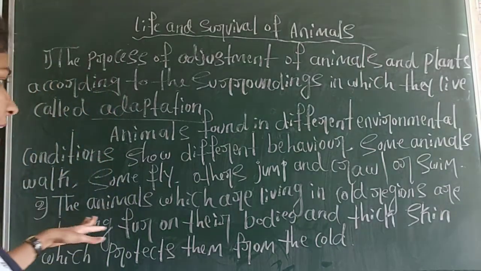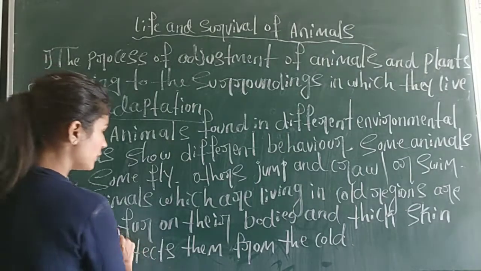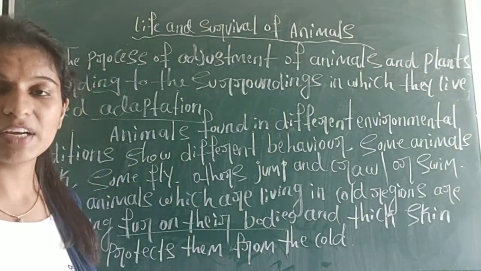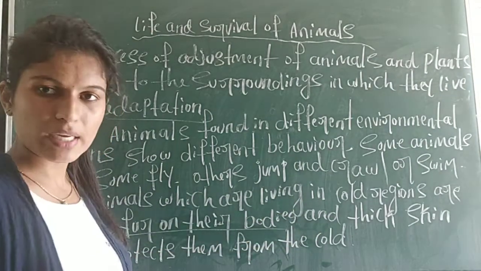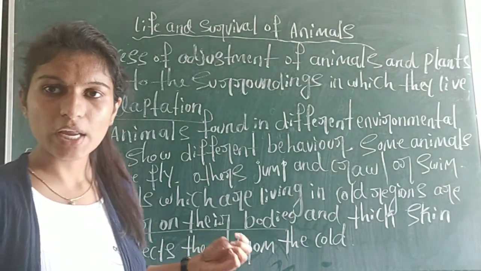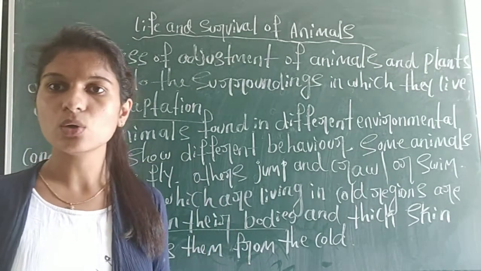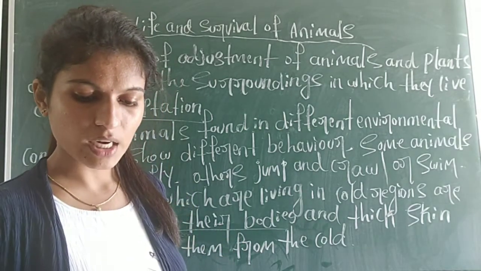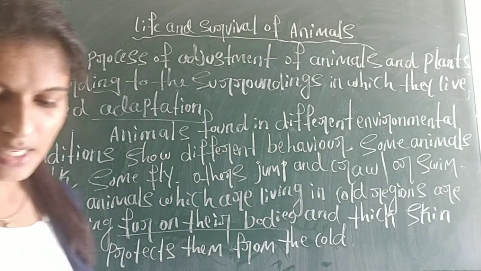The animals living in the cold regions have fur on their bodies. Fur means long hair, and also the skin of the animal is very thick, which protects that particular animal from the cold. This is how all animals live in the cold regions. Okay, now the third one. This was the first and second one. After this, the third question is there.